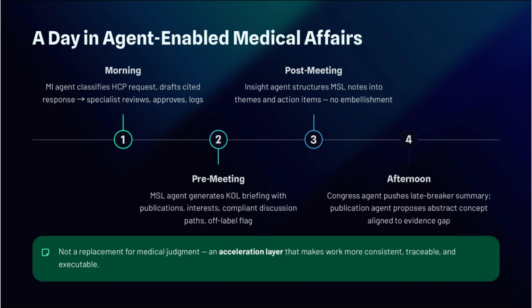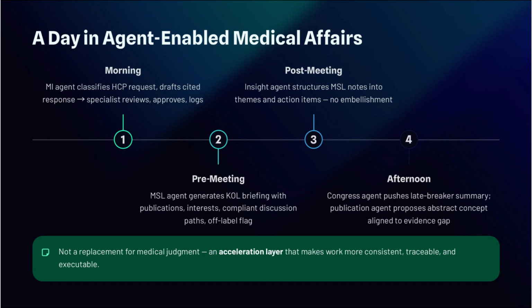Later, an MSL is preparing for a meeting with a cardiology KOL. The MSL enablement agent generates a briefing with the KOL's recent publications, current interests, prior meeting history, and approved study data relevant to those interests. It suggests 3 compliant discussion paths and flags 1 likely off-label question based on prior meetings, recommending how to route it through MI if asked. After the meeting, the MSL uploads notes, and the insight agent structures them into themes and action items without embellishment.